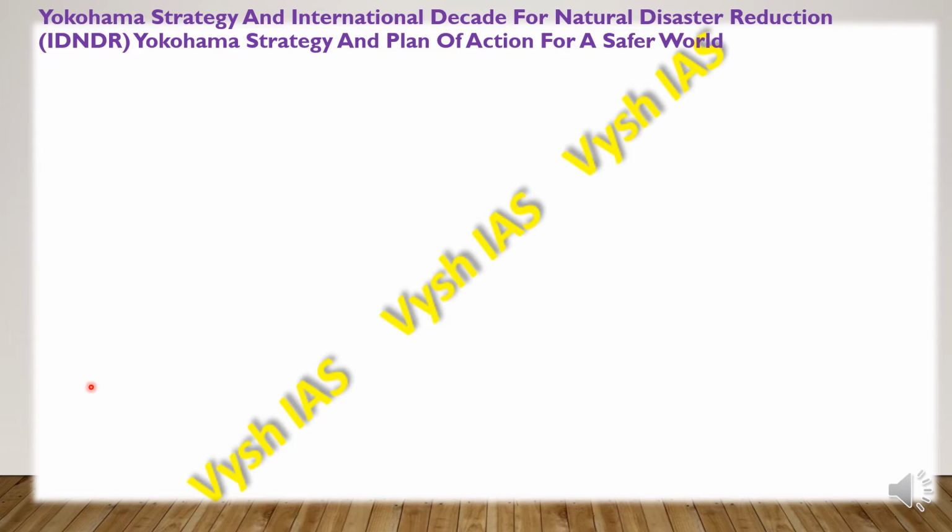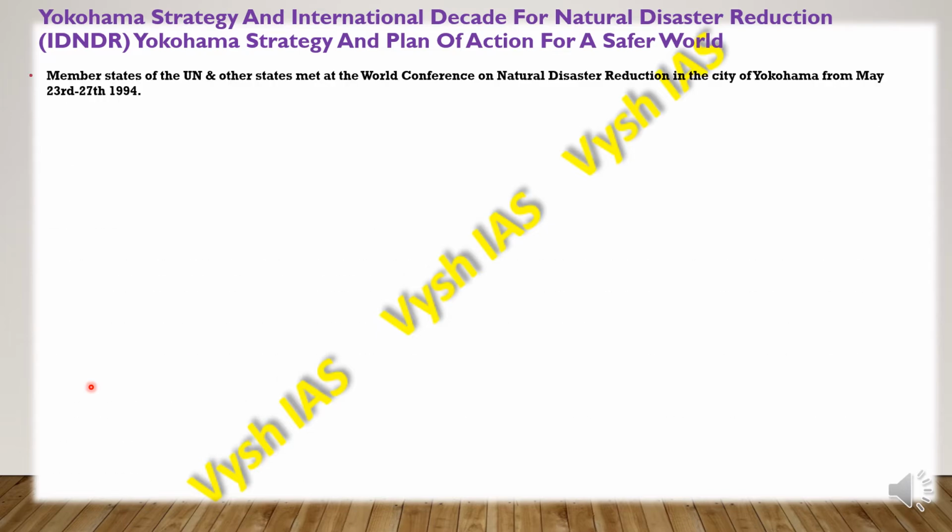This Yokohama Strategy and Plan of Action for a Safer World is a guideline type of action which can be used for the reduction of natural disasters. The member states of the United Nations and other states met at the World Conference on Natural Disaster Reduction in the city of Yokohama from May 23rd to 27th in 1994.